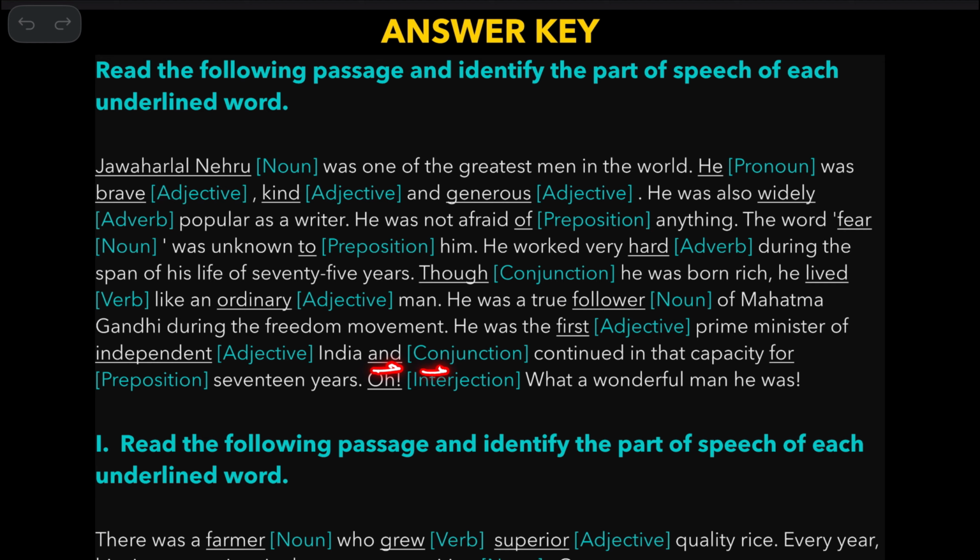It connects two things, two people. And the word for is generally preposition, but it can be rarely a conjunction. Here for followed by this noun. Okay, prepositions, they are generally followed by nouns or pronouns. And the word oh is an interjection because it expresses the emotion. Okay, the person is surprised or happy here.